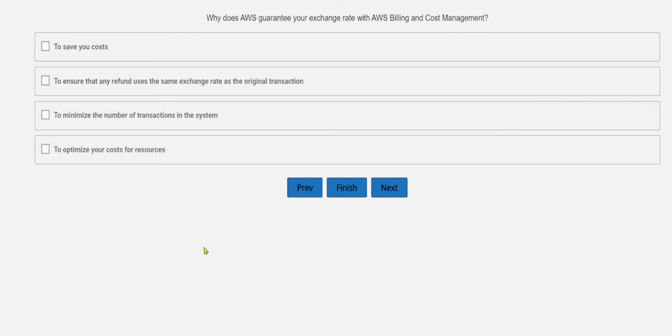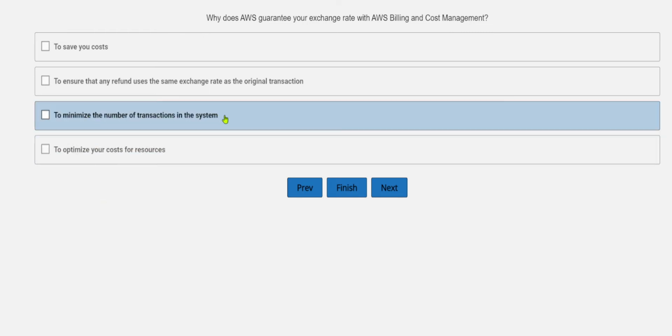If we see the first option, to save you cost, technically it is not about that. It is about the exchange rate in billing and cost management. We'll check the other options as well. To ensure that any refund uses the same exchange rate as the original transaction, yeah, this sounds perfect. This will guarantee your exchange rate with Billing and Cost Management.